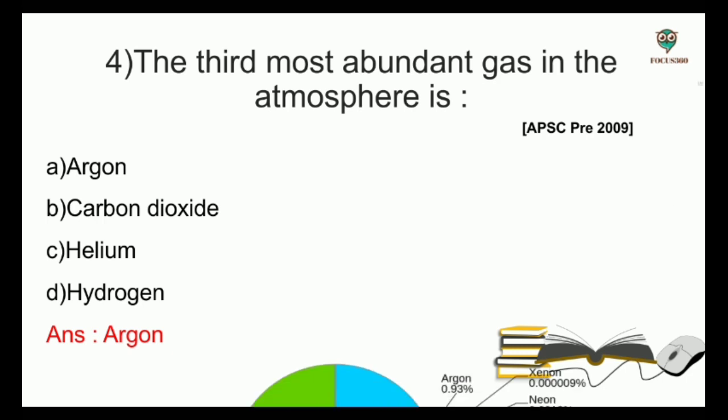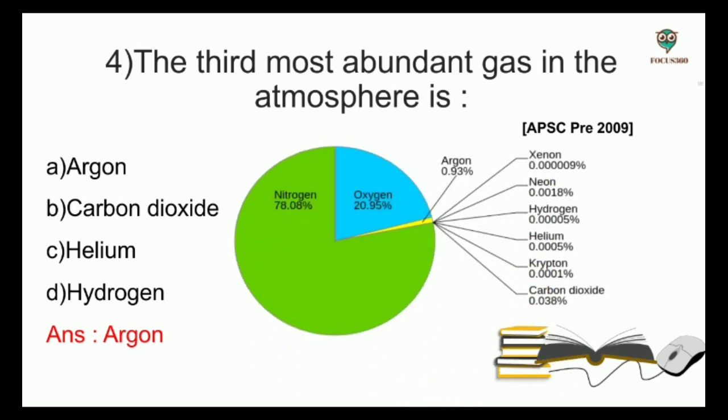argon. In this image you can see that nitrogen is the most abundant gas in the atmosphere. It consists of 78.08%. Second most abundant gas is oxygen, which consists of 20.95%. And third most abundant gas is argon, which consists of 0.93%.